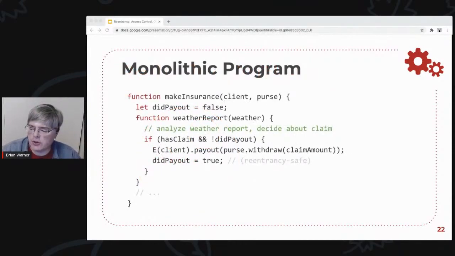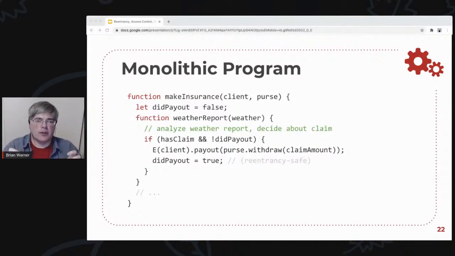So imagine that you have a program that is doing some sort of insurance contract. The idea is that every day a weather report comes in. So I'm a farmer. I've purchased an insurance contract that's supposed to pay out if the weather report indicates freezing temperatures and the crops get killed. So we presume that there's some big chunk of code here that is analyzing the weather report and figuring out whether it meets this criteria.